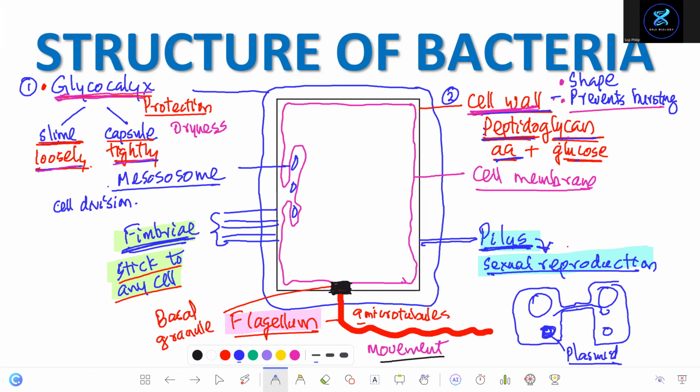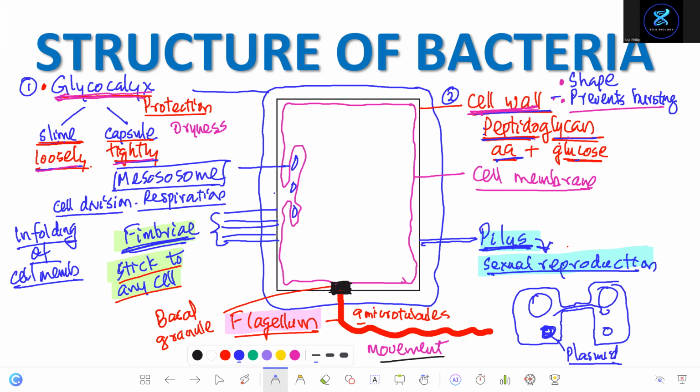At least learn one for now; there are more we'll be learning. It also helps in respiration. Learn two features: mesosomes are infoldings of the cell membrane, and they help in cell division, meaning division of the bacteria, plus respiration.